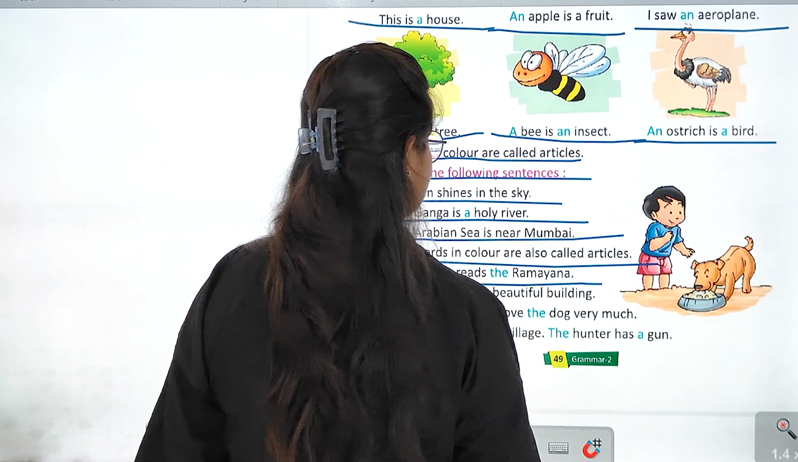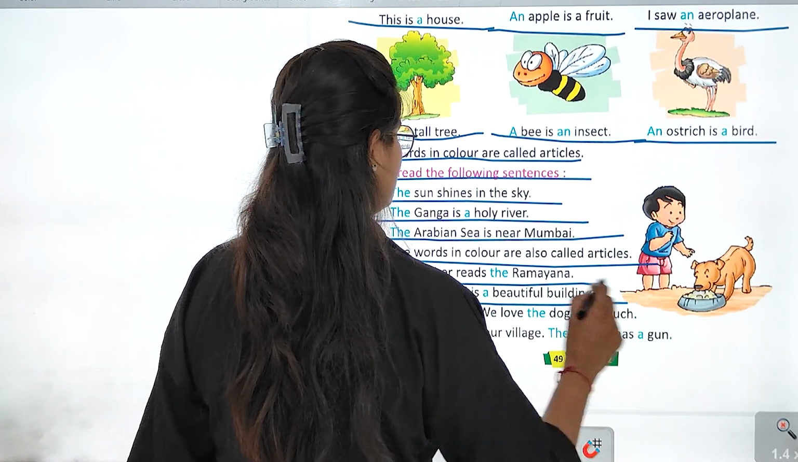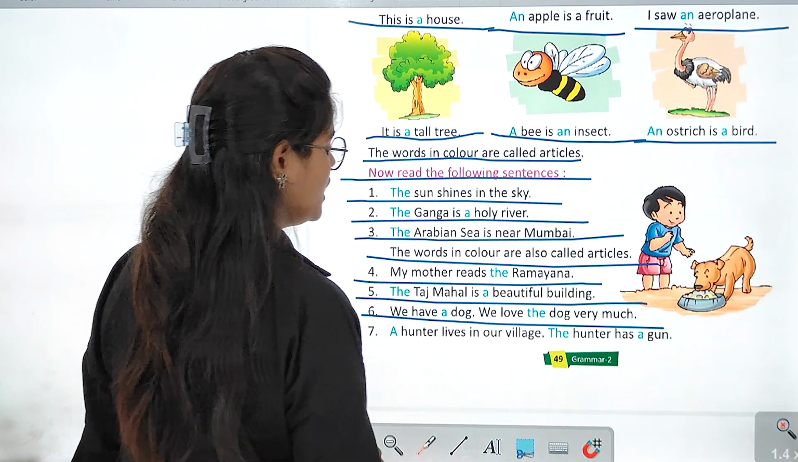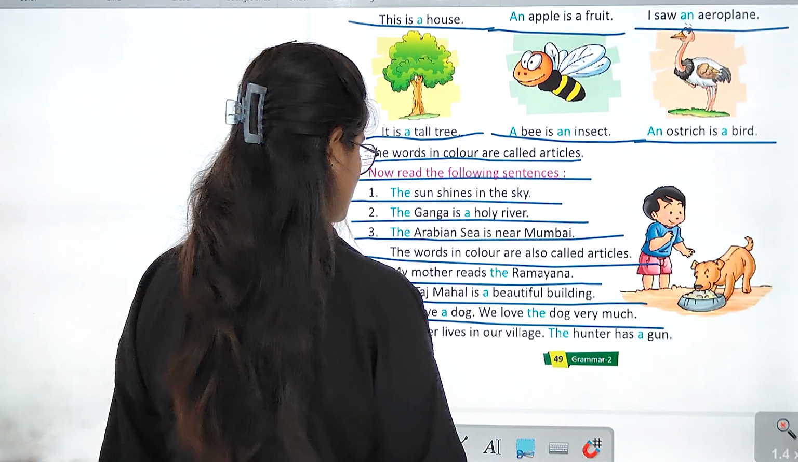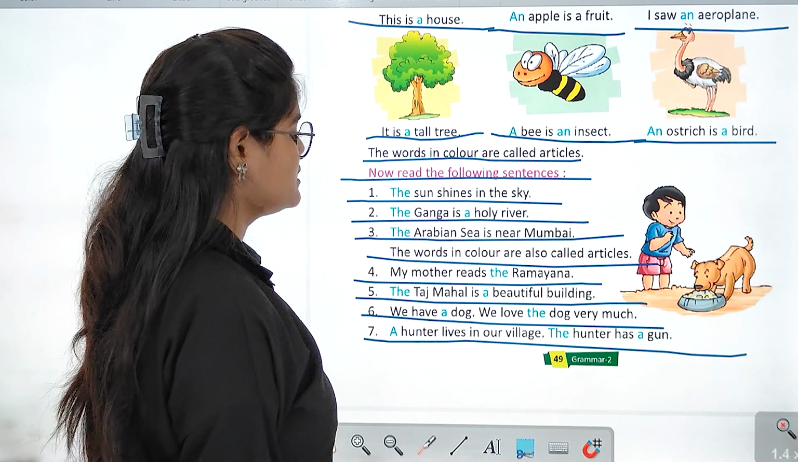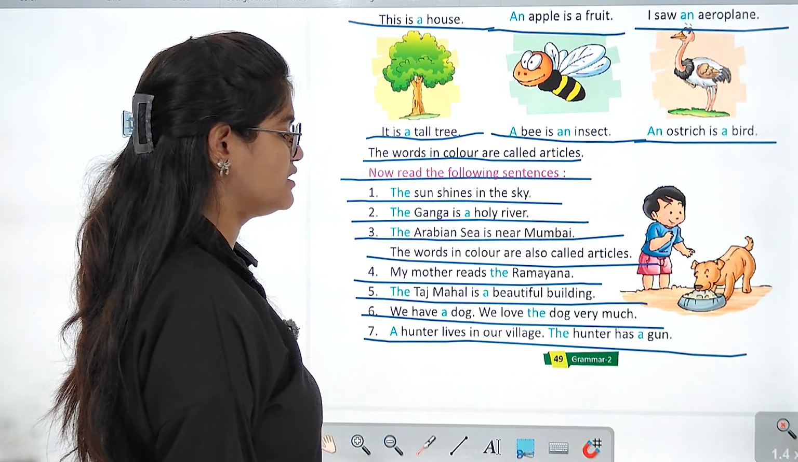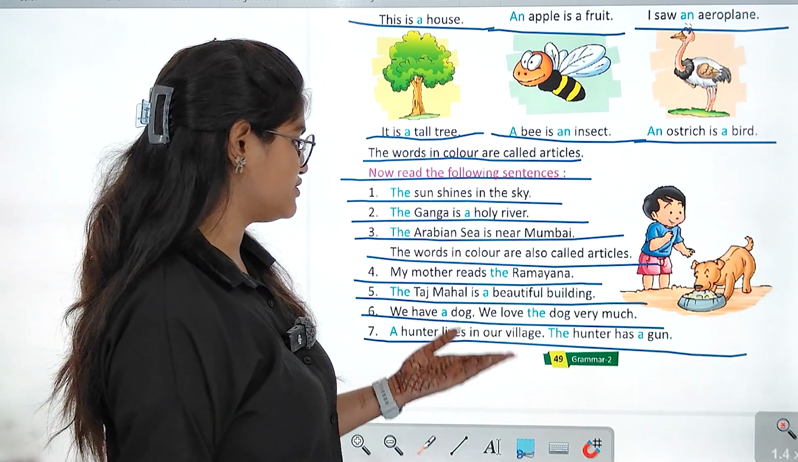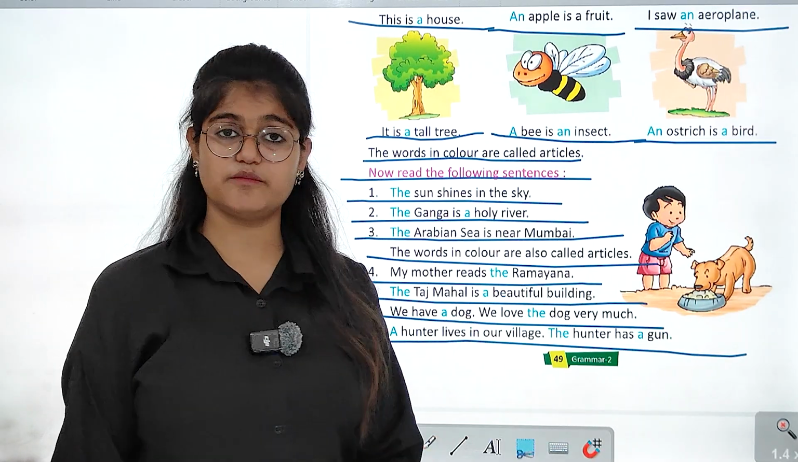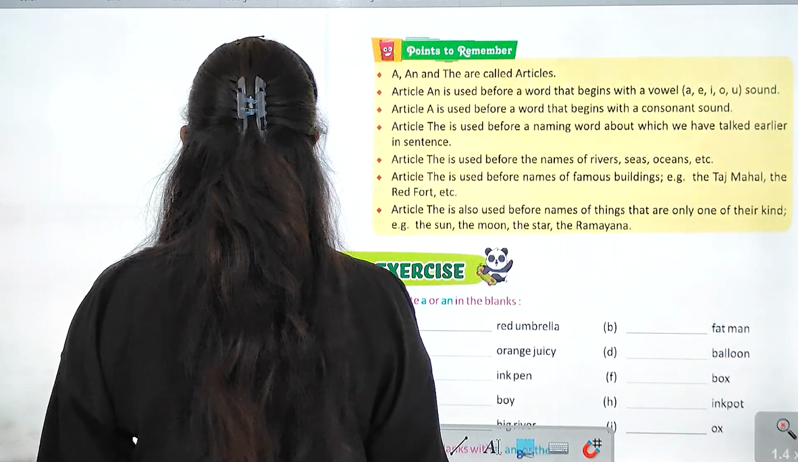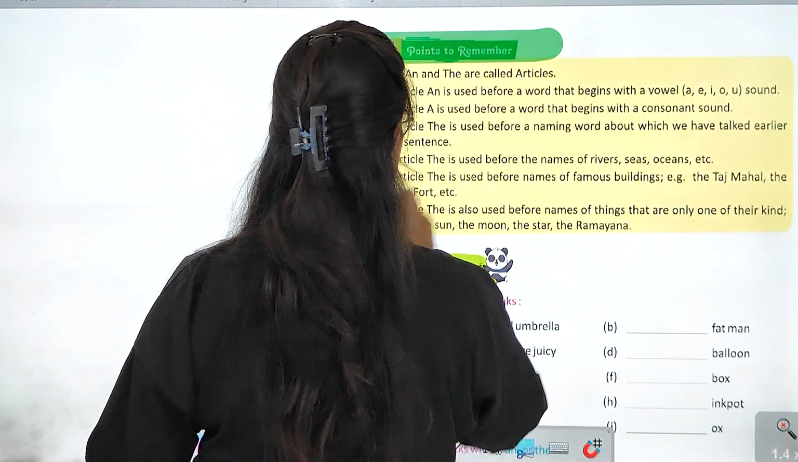My mother reads the Ramayana. The Taj Mahal is a beautiful building. We have a dog. We love the dog very much. A hunter lives in our village and the hunter has a gun. Right? So, as you all can see, here are also some colored words. Let's move ahead to know what are they. Okay, so here we have some points to remember.